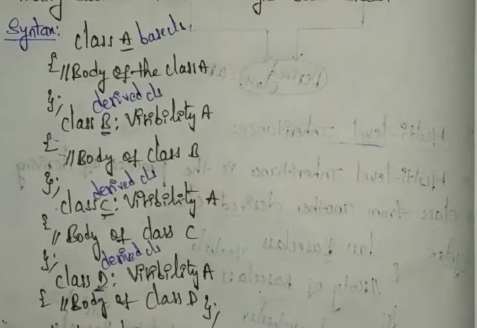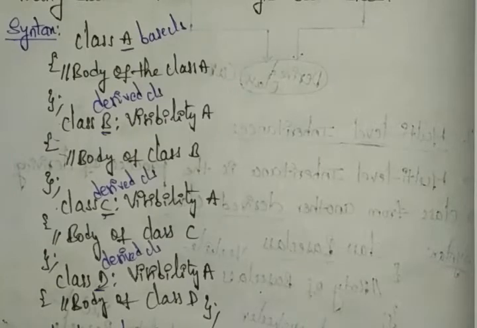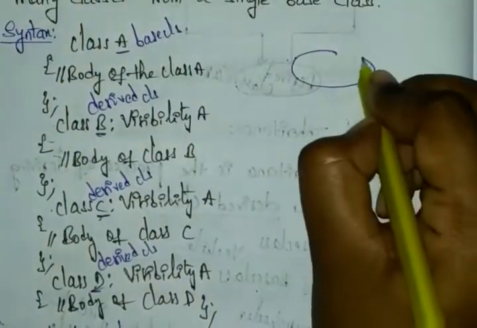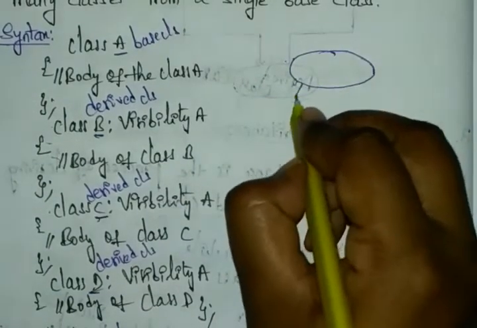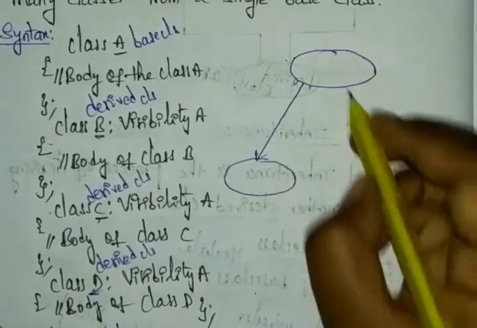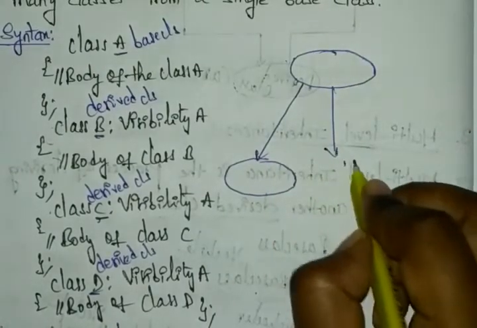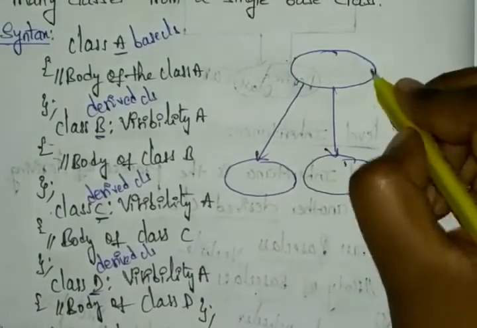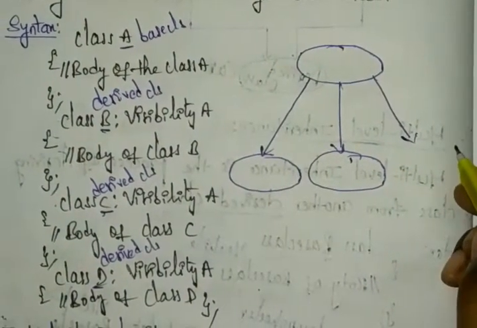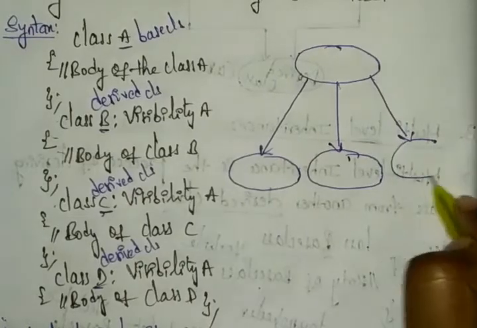Okay, let's see, we have one diagram to represent this. You can write the flow chart for this. First write the flow chart, then you will understand how it looks. It will have 3 derived classes, right? Not only 3, you can give multiple derived classes for this.